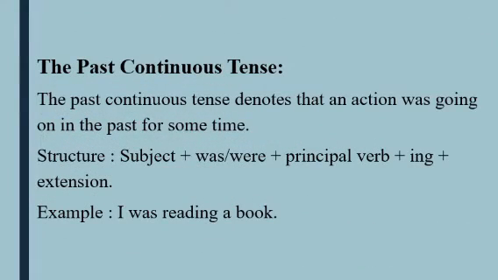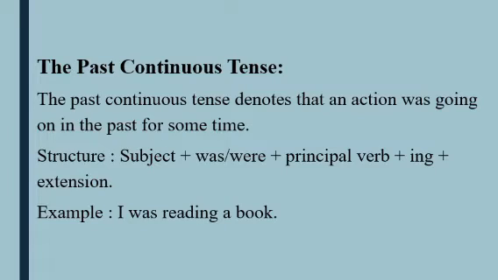Past continuous tense. The past continuous tense denotes that an action was going on in the past for some time. Structure: subject plus was or were plus principal verb plus ing plus extension.